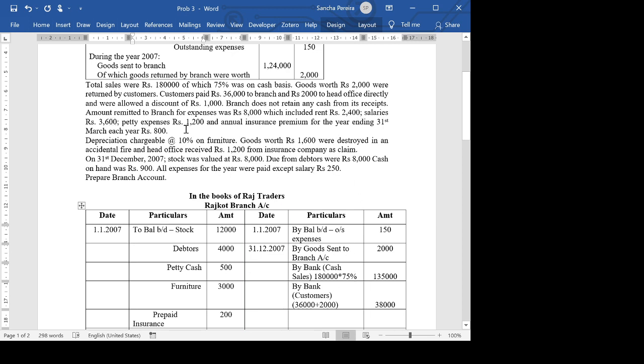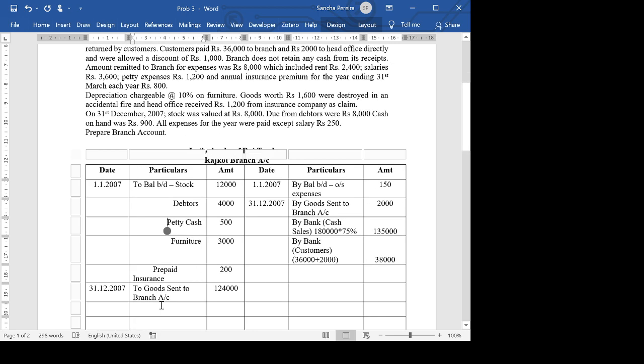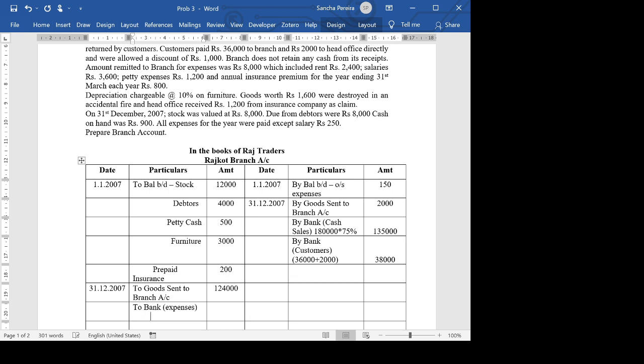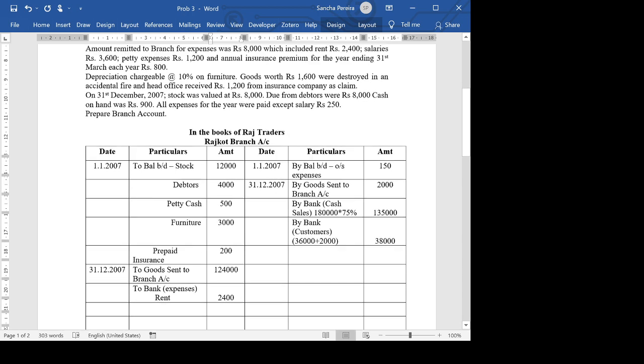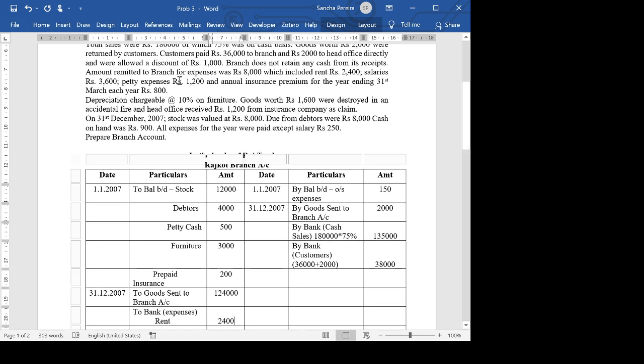Next, amount remitted to branch for expenses was rupees 8,000, which included all these expenses: rent 2,400, salaries 3,600. So we need to show this. The head office is sending money to the branch for certain expenses. So to bank for expenses, and these expenses are rent, which is 2,400. Then we have salaries 3,600.